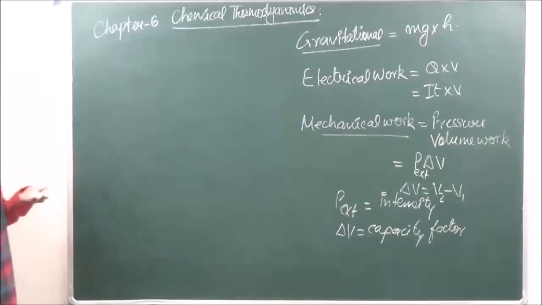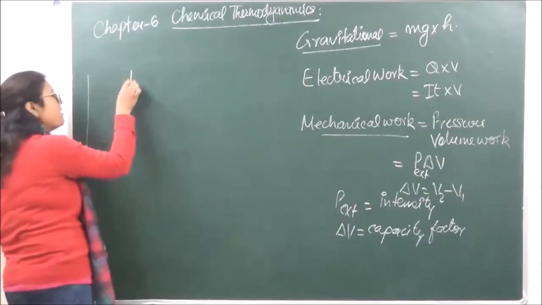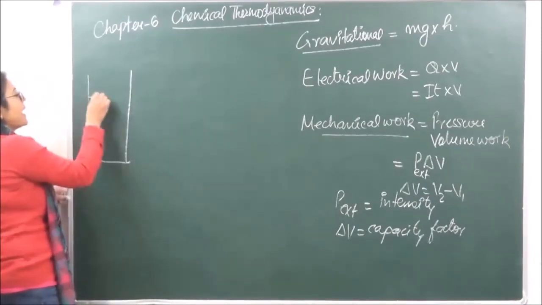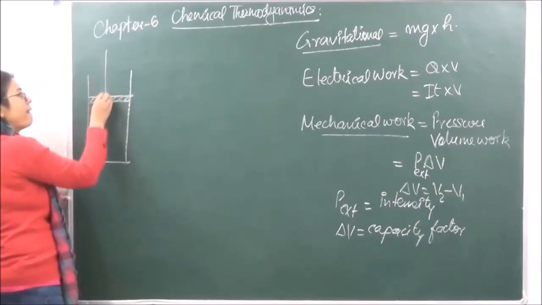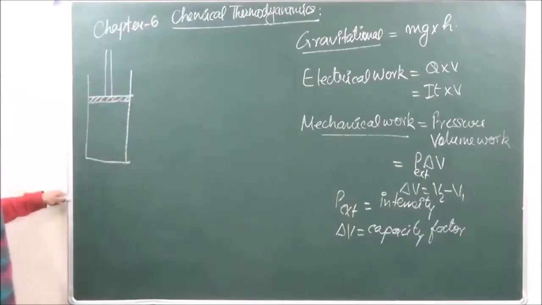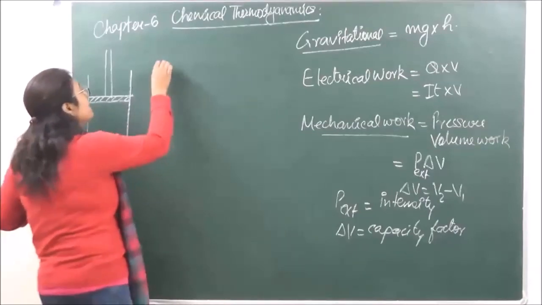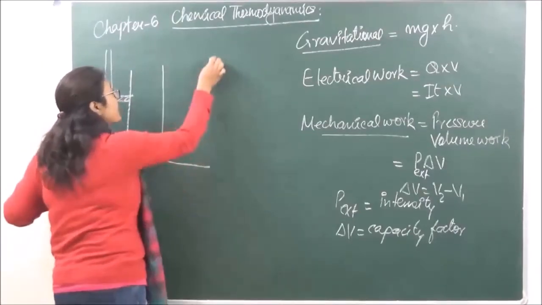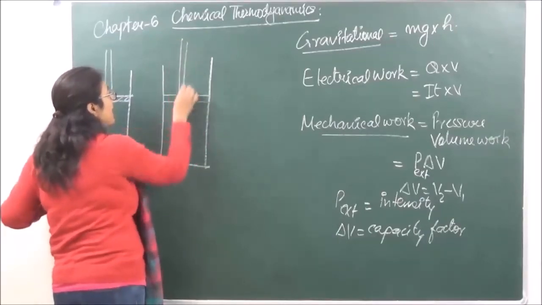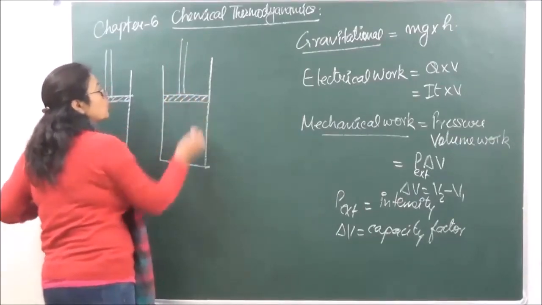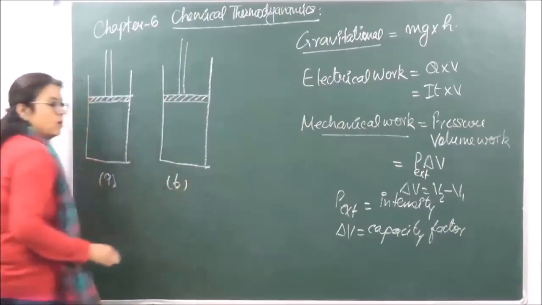We have taken a cylinder over here in which we have placed a gas, and we have taken a piston. Okay? Similarly, let's say this is cylinder A, and we take another cylinder over here. Same, we put the gas and closed it with a moving piston over here. So this is B. Okay?